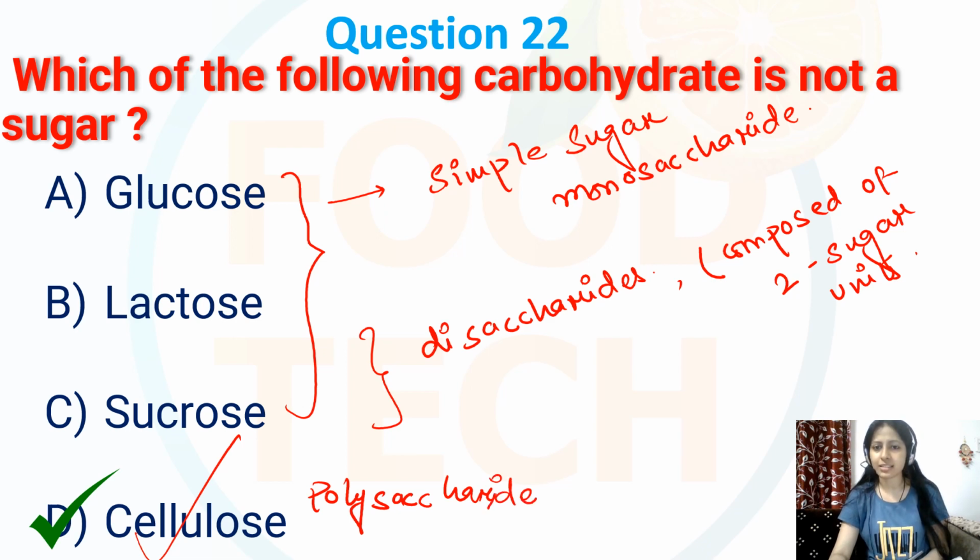Polysaccharide means it is made up of multiple sugar units, specifically glucose units, forming a long chain. While cellulose is derived from the sugar molecule, it does not taste sweet, or it is not considered sweet in the typical sense.